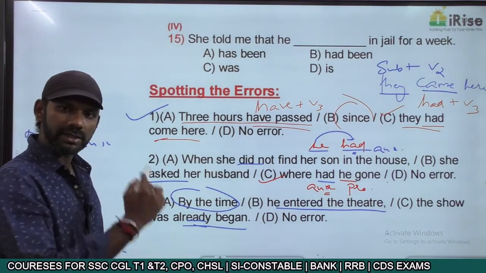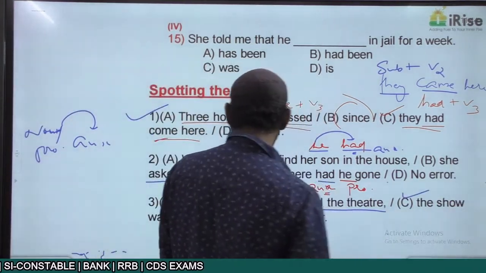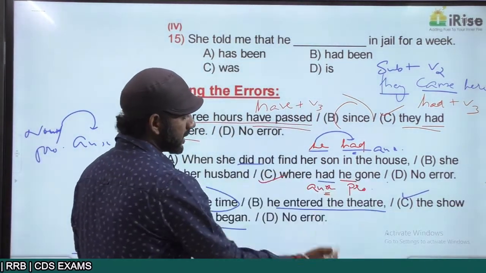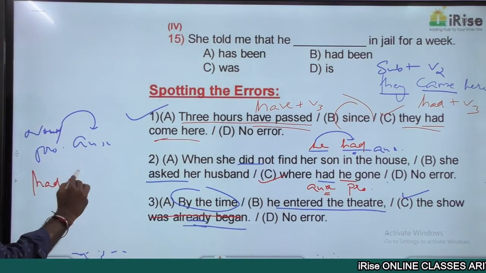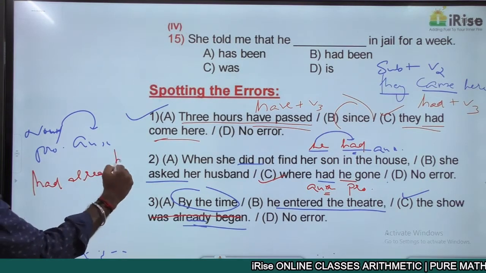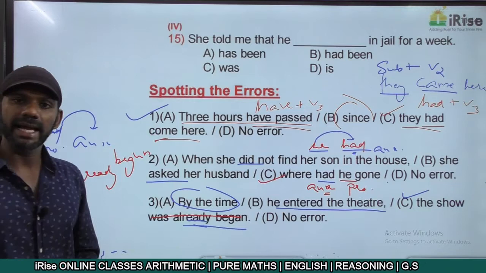It is not in the past perfect tense. That is the error. So the error is in part C. So the correct statement must be the show had already begun, B-E-G-U-N. Past perfect is had plus V3.